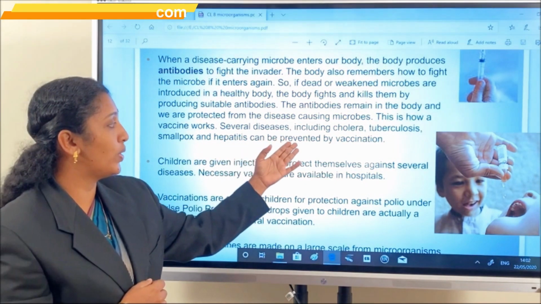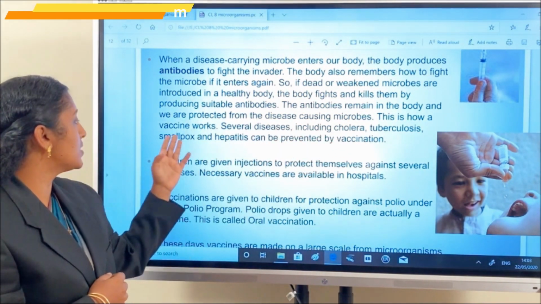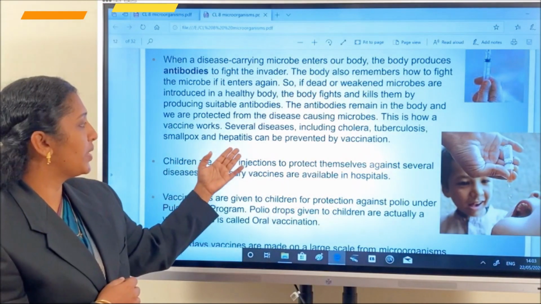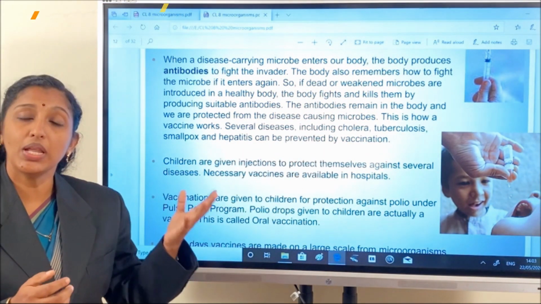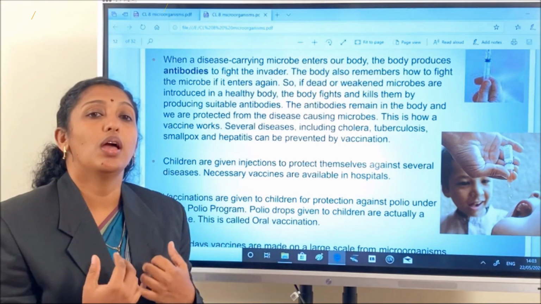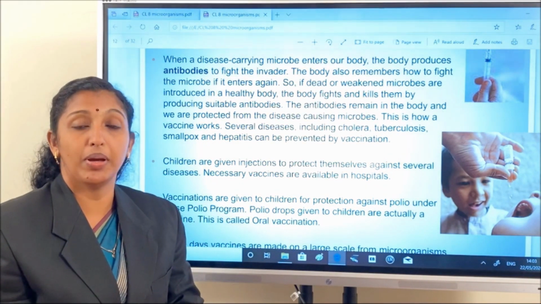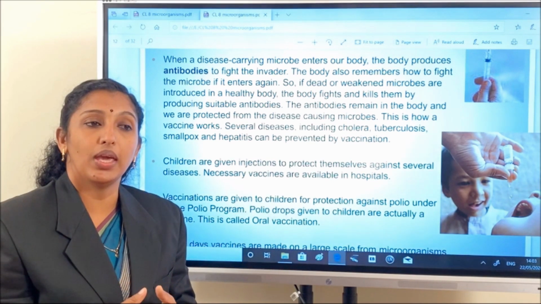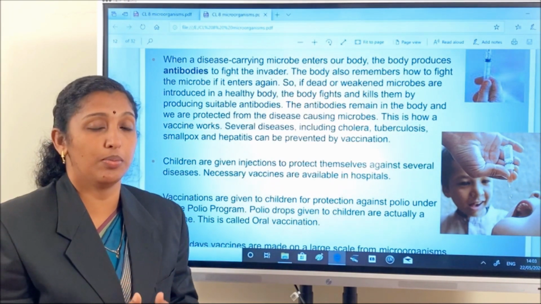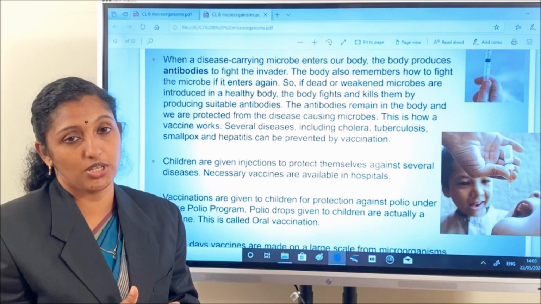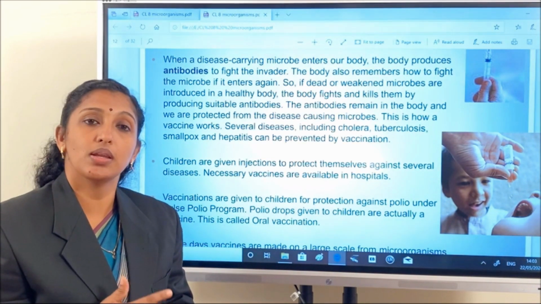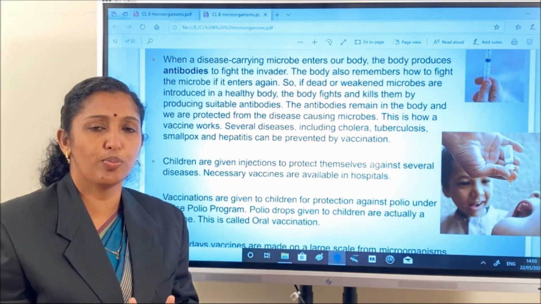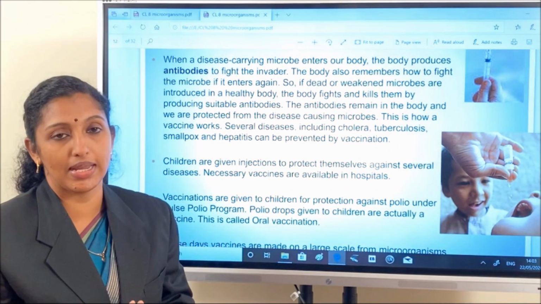Several diseases including cholera, tuberculosis, smallpox and hepatitis can be prevented by vaccination. Normally these antibodies are produced in our body, but we want to create acquired immunity through vaccination. A vaccine means dead or weakened microbes of the same group of organisms or its relatives.